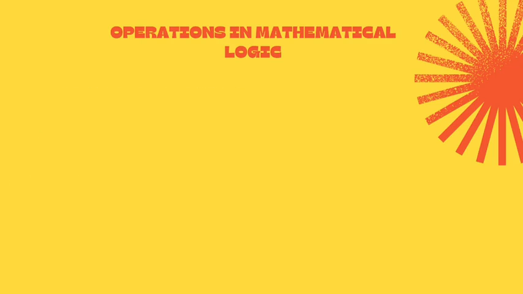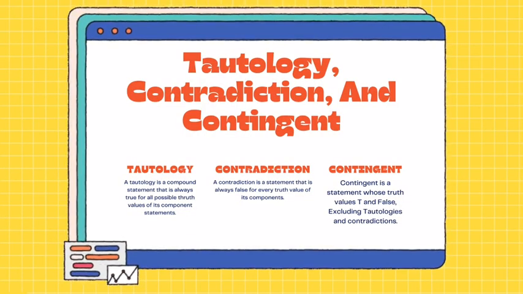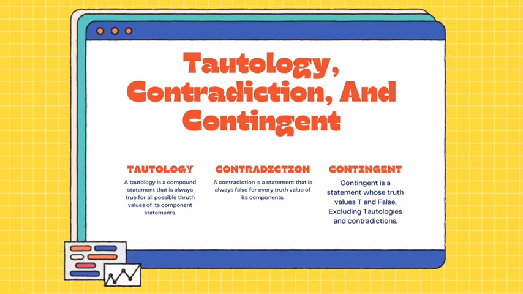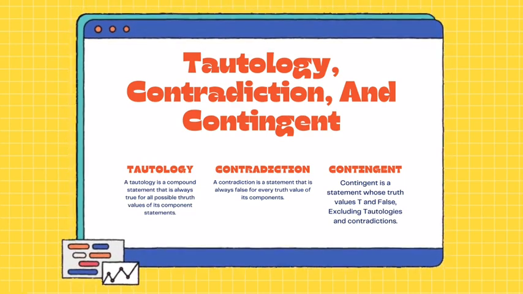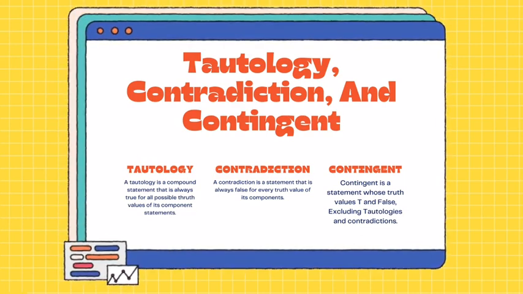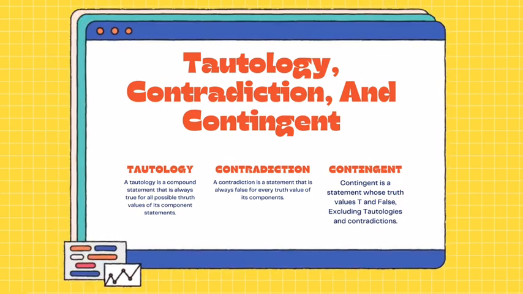Okay guys, I will explain to you about tautology, contradiction, and contingent. The first is tautology. A tautology is a compound statement that is always true for all possible truth values of its component statement. To be able to prove whether a statement is a tautology, we can use a truth table.